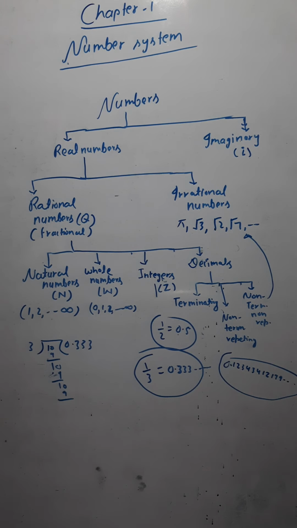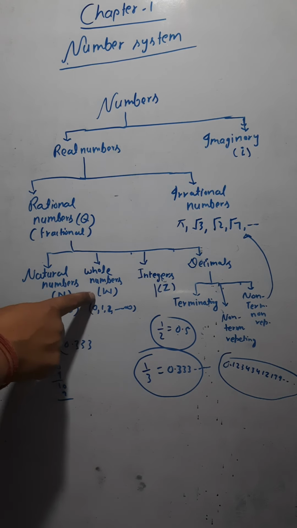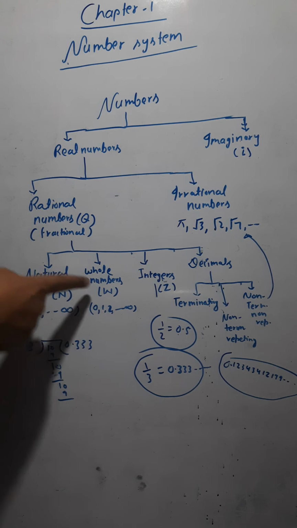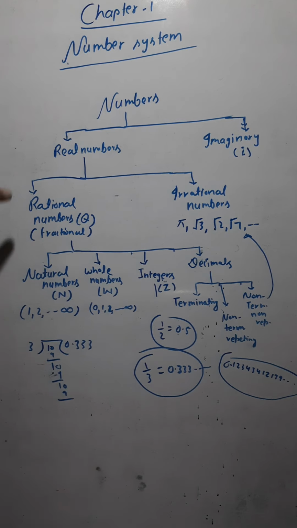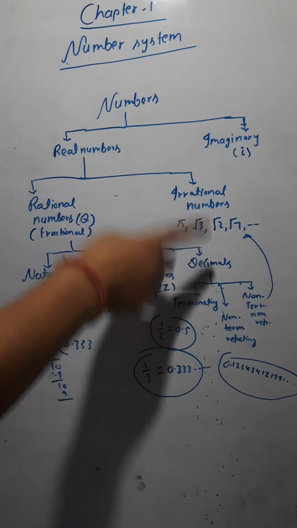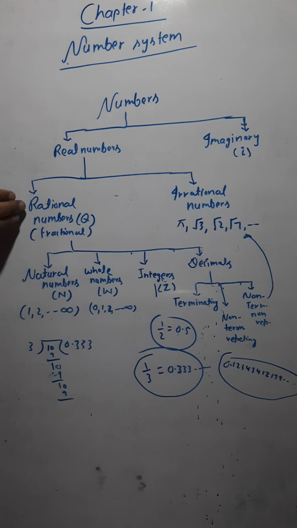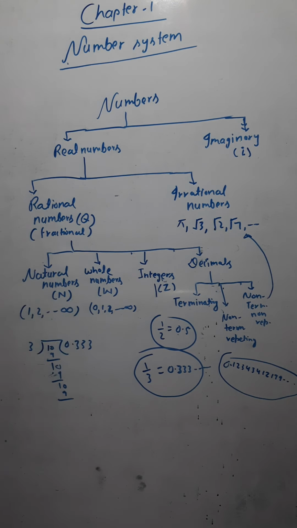On the basis of this, I will ask you some examples. Question number 1: tell me whether it is true or false. Every whole number is a rational number. Yes, because whole numbers are a part of rational numbers. So it's true. But if I say every rational number is a whole number, no, it's not true, because some rational numbers are integers and some are decimals also. You cannot say every rational number is a whole number, but vice versa it is true. Every whole number is a rational number.